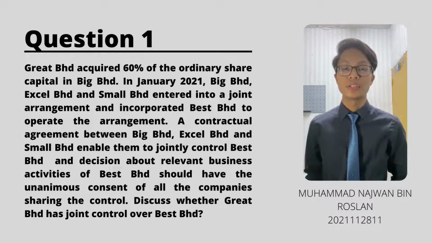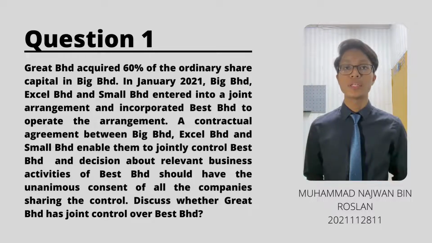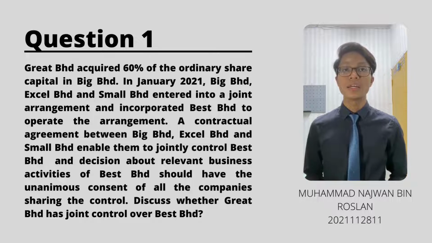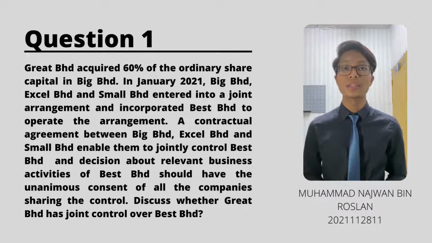Okay, for the Q&A session, the first question is: Great Berhad acquired 60% of the ordinary share capital in Big Berhad. On 1st January 2021, Big Berhad, XL Berhad and Small Berhad entered into a joint arrangement and incorporated Best Berhad to operate the arrangement.